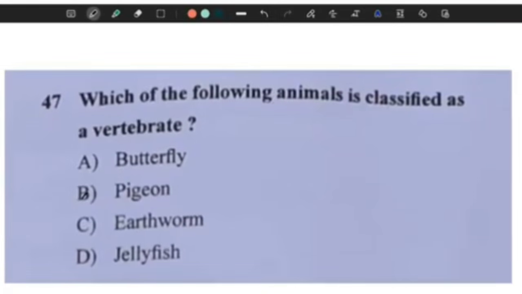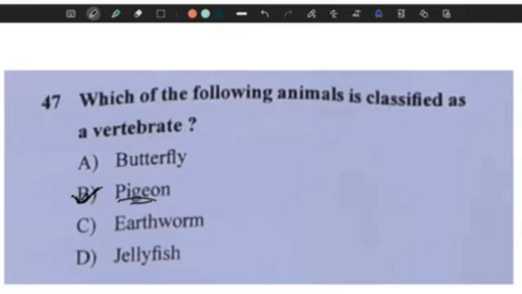Question 47. Which of the following animals is classified as a vertebrate animal? Vertebrate animals are those animals which have backbones. So option B is the only option. That is pigeon. Pigeon is the only option here which has a backbone. So option B is the correct answer.